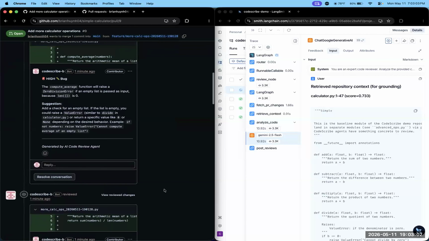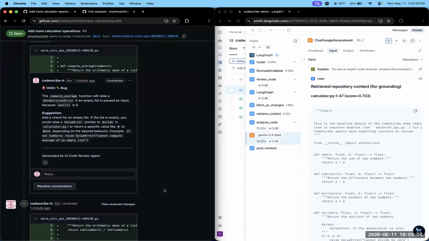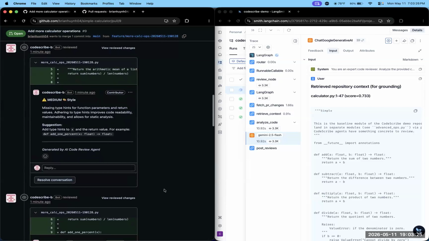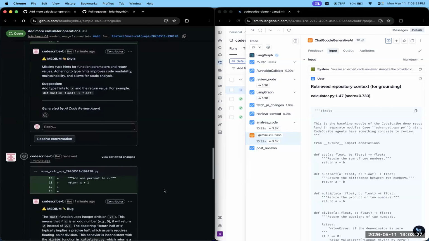This one is the high severity one. It shows this as a bug because there was some logical issue with the code. I think what I can see is the length of the numbers array is not being handled, and it also gives the suggestion about what the developer should change to fix this issue. If you go down, you'll find more similar issues which were flagged by our agent.